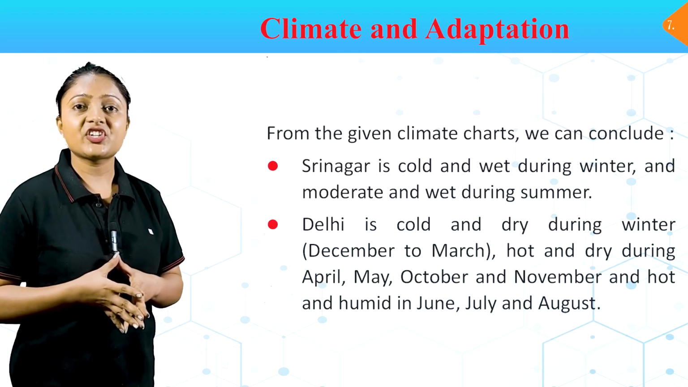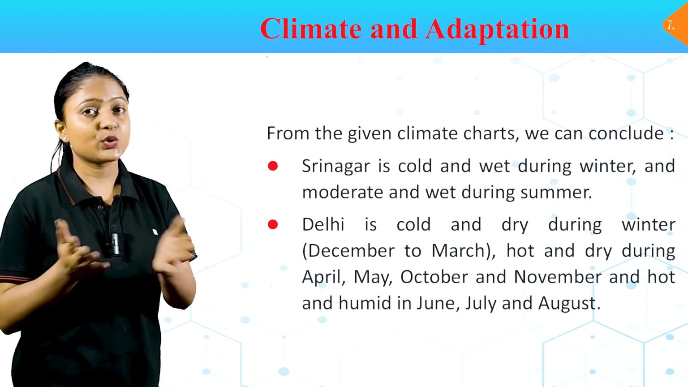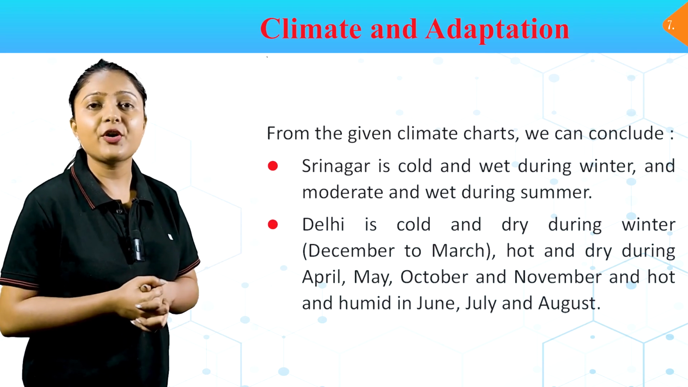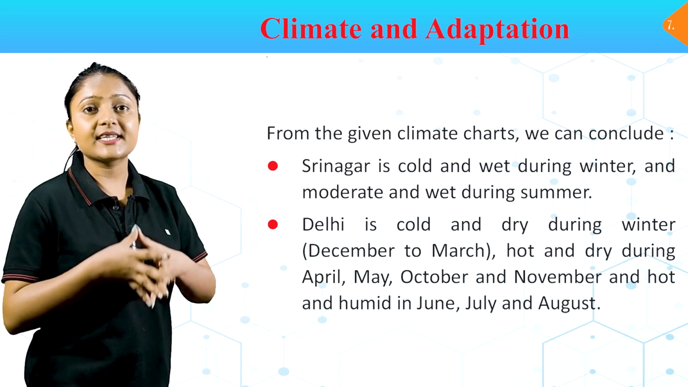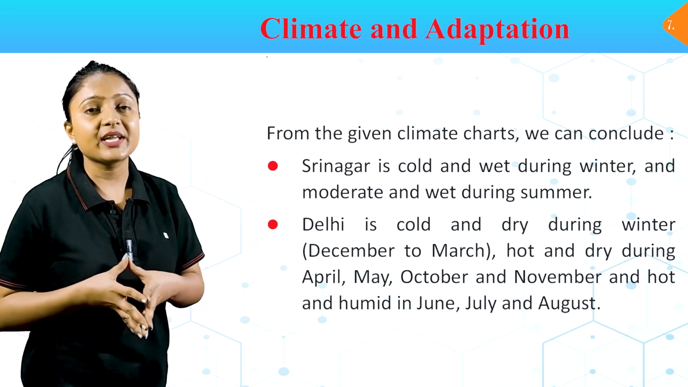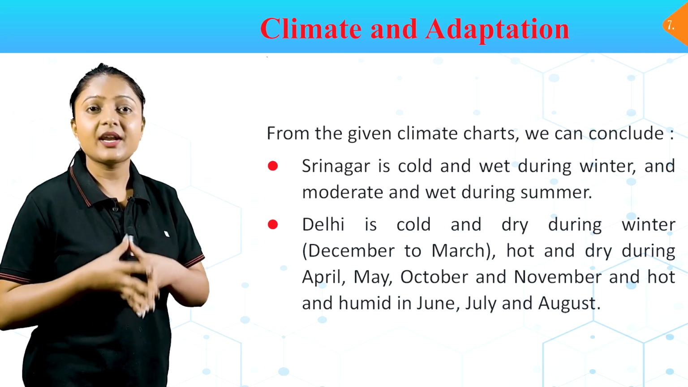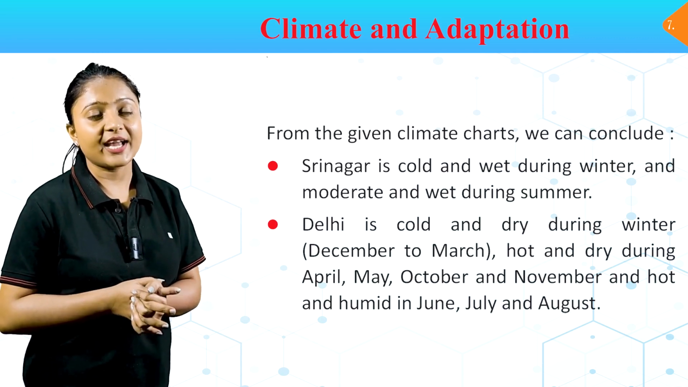From the given climate charts, we can conclude Srinagar is cold and wet during winter and moderate and wet during summer. Delhi is cold and dry during winter, December to March, hot and dry during April, May, October and November, and hot and humid in June, July and August.